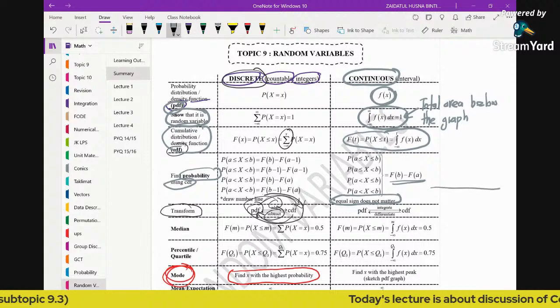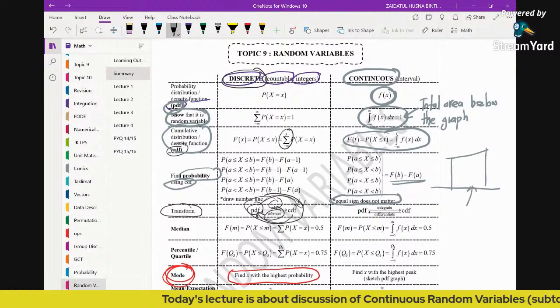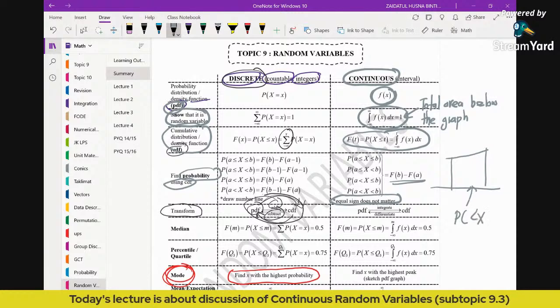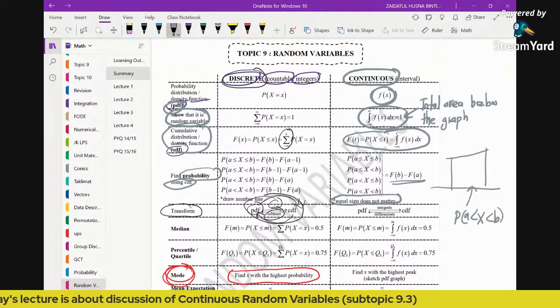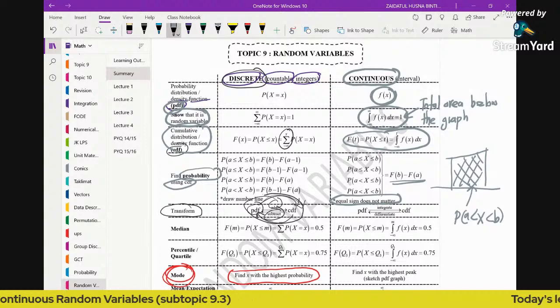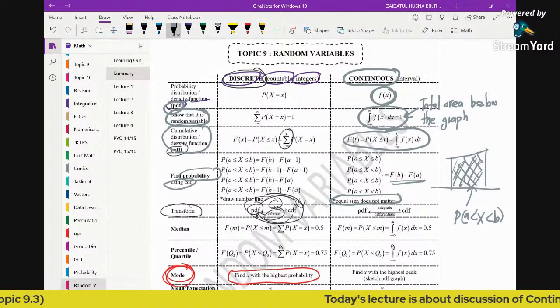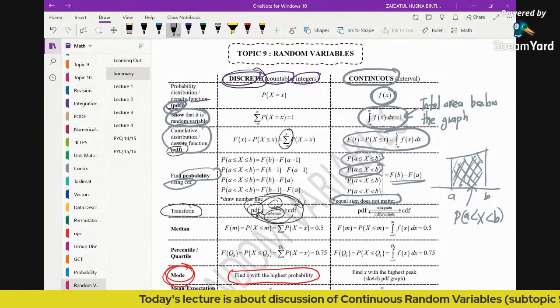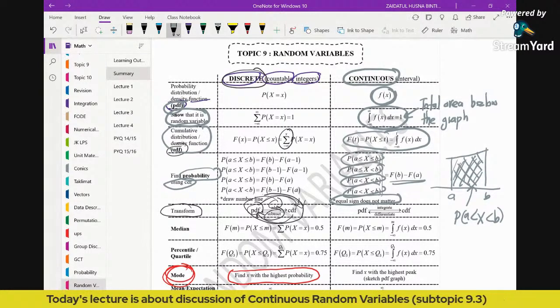Why? Because they actually give you the same probability. So this is the probability of X in between A and B, which means this is actually the area below the graph from A to B. So these are all actually the same thing, which is the area below the graph from A to B.